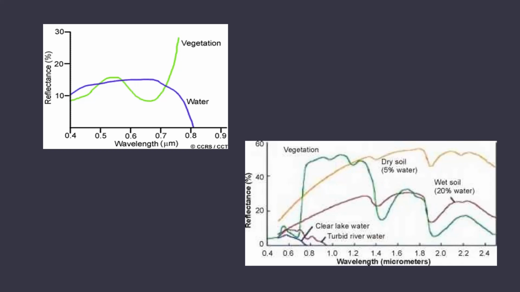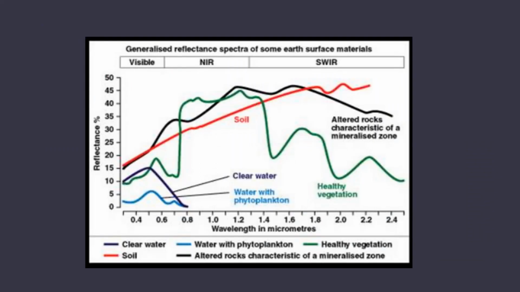In the next figure, there are some spectral response patterns showing spectral curves for vegetation, clear lake water, turbid lake water, dry soil and wet soil. Now in this figure, the spectral response patterns for soil, clear water, water with phytoplankton, healthy vegetation and altered rocks are shown.